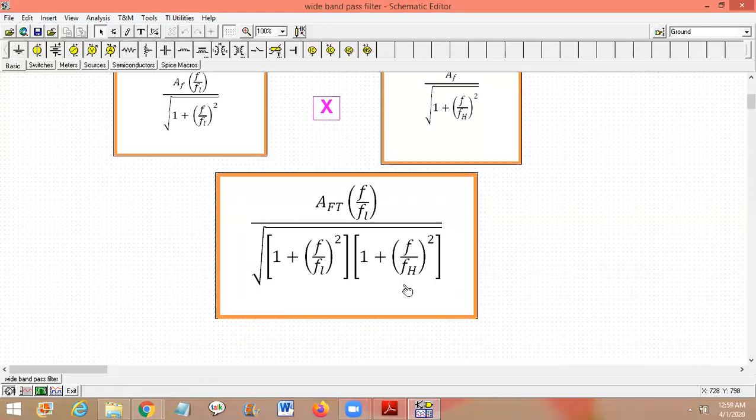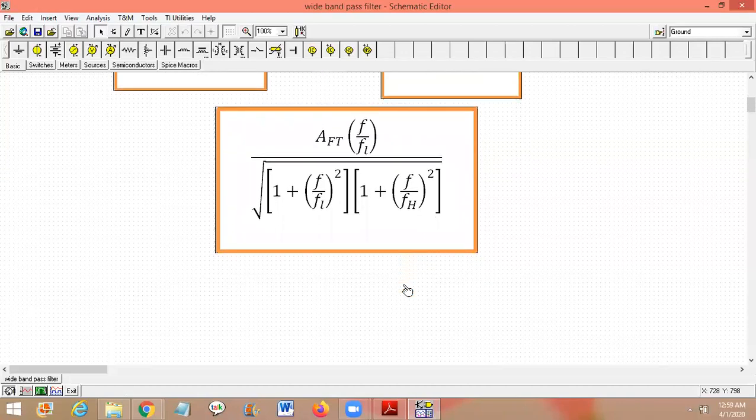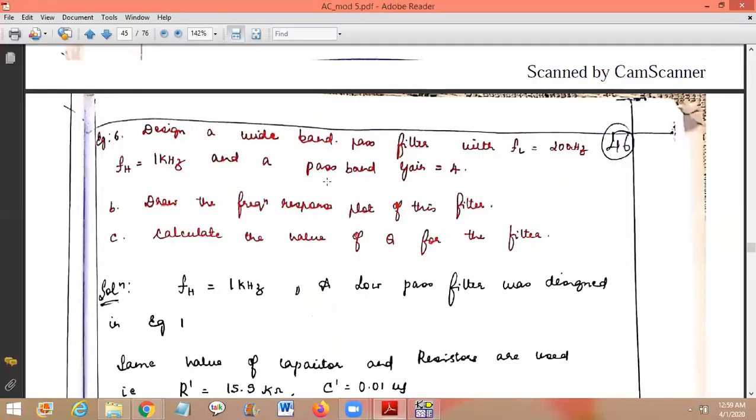After this, we have to solve the numerical. What is the numerical they have given? Design a wide band pass filter with fL equal to 200 Hertz, fH equal to 1 kilohertz, and a pass band gain of 4. The numerical here will be split into two stages or two sections, because a wide band pass filter will have one first order high pass and one first order low pass.